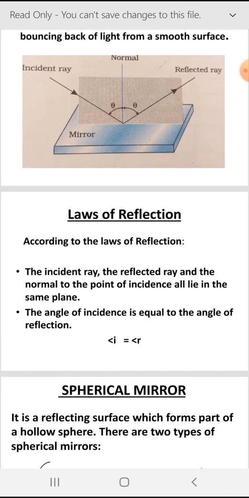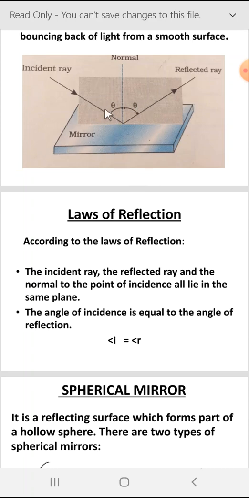Laws of reflection. According to the first law, you can see one plane here. This is a vertical, rectangular plane, that is the plane of incidence. The incident ray, reflected ray, and normal at the point of incidence all lie in the same plane. You see this diagram and try to follow.